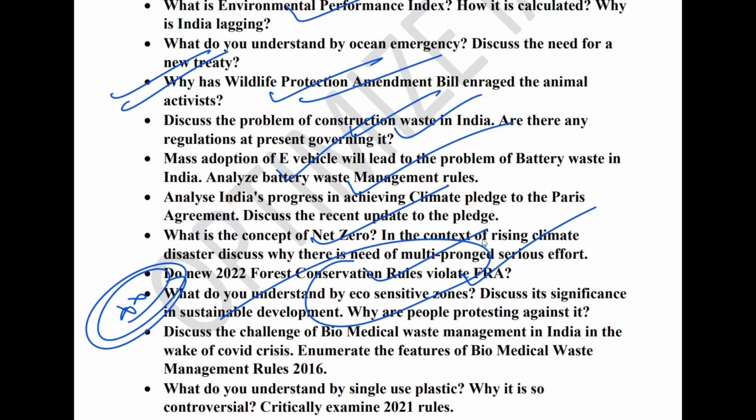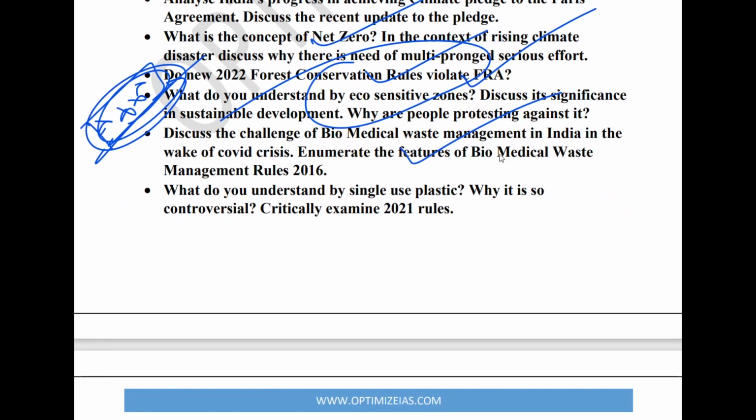Next is the topic of biomedical waste. Here they will ask you to enumerate the features of the Biomedical Waste Rules of 2016. Next is the topic of single use plastic. Here also they can ask you to analyze the rules of 2021 pertaining to single use plastic.